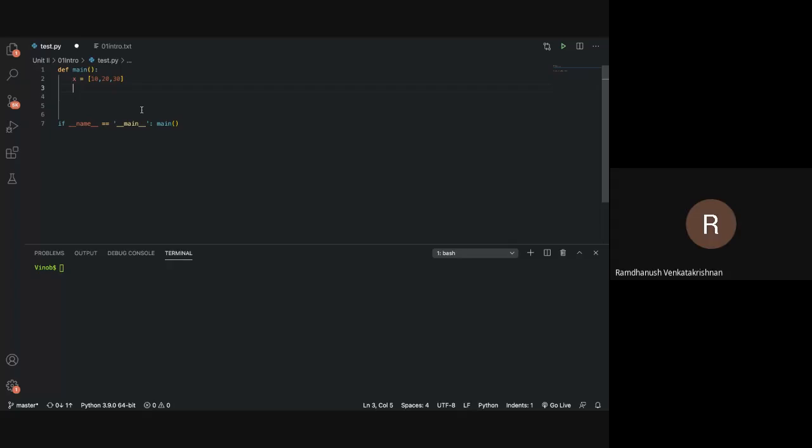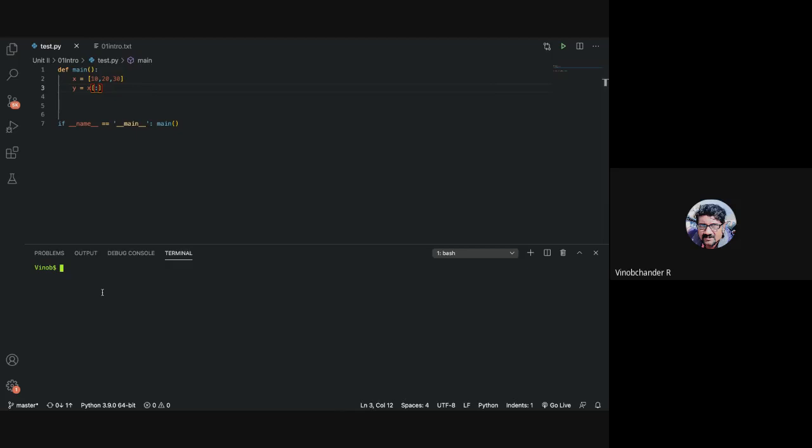Now, when I say cloning, right, you essentially copy this and also you retain your original copy. So if there is a modification, the original is not affected. So what you can do here is you can say y equal to, you can make use of the slicing operator. That's it.